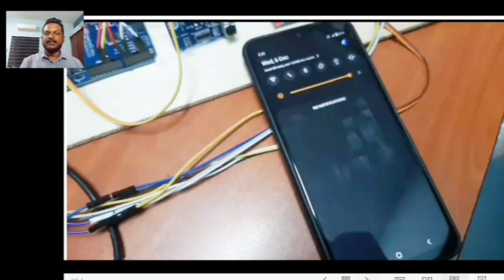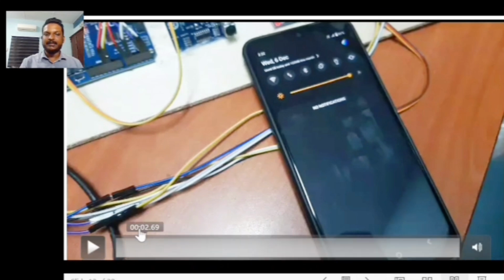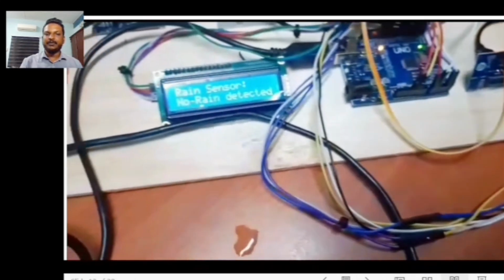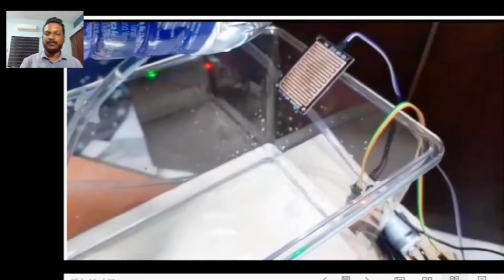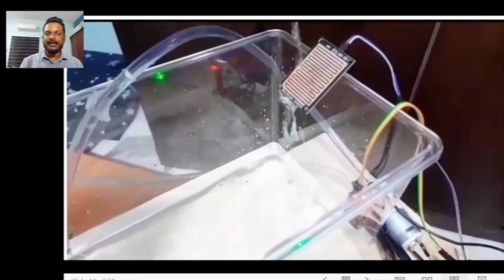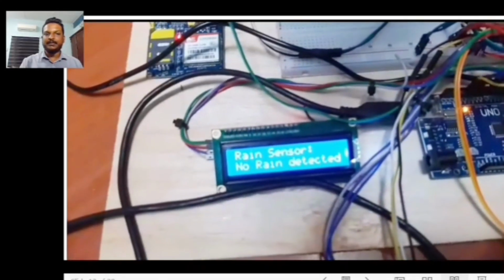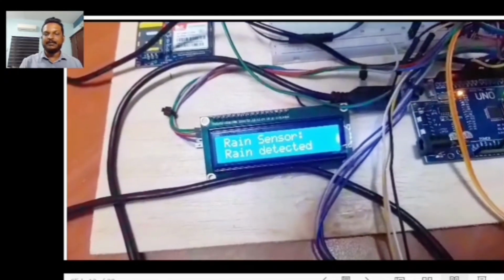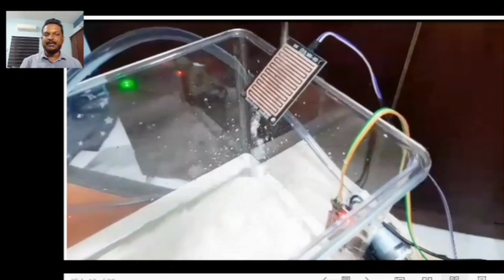Here, if there is a water presence on the sensor for more than 5 seconds, it will show an alert in the display unit and it will send an alert to the phone with the use of SIM900A module. So here, as you can see, when there is a water presence more than 5 seconds, it will display an alert message, and at the same time, it will send an alert to the phone.